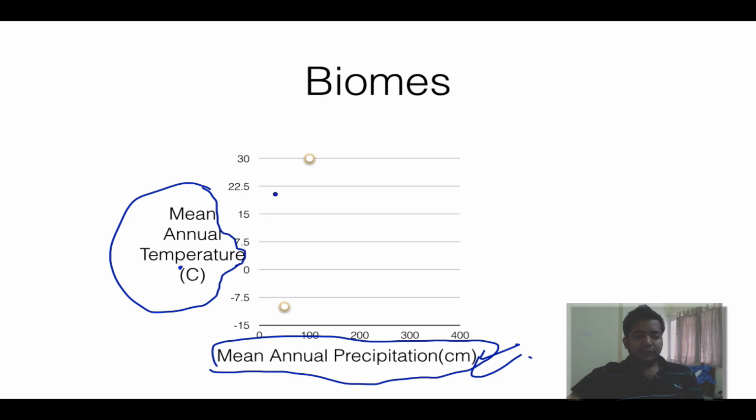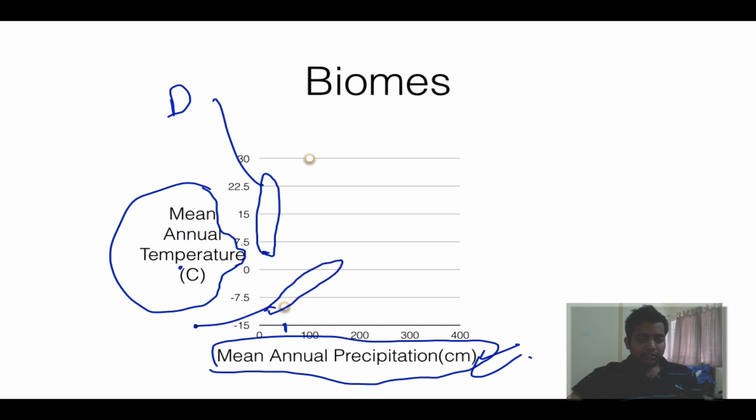So let's say where we will keep deserts. Desert will be where the average temperature is obviously more than 5, so we will start from here, but the rainfall is very low. So we will keep it somewhere here. So this portion is desert. Cool. Then let's say where will you keep Arctic and Alpine tundras. They have to start at, let's say, minus 10 degrees here, and their rainfall can go up to 110, 120. So this is what we call alpine tundra.